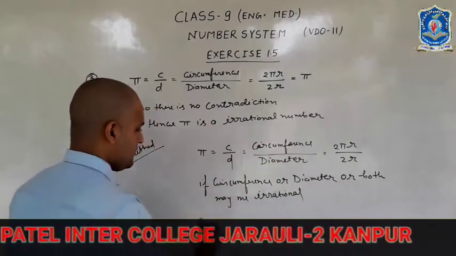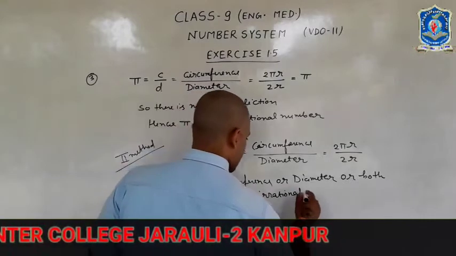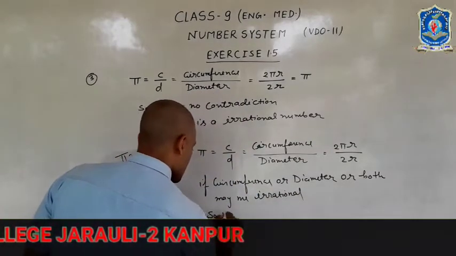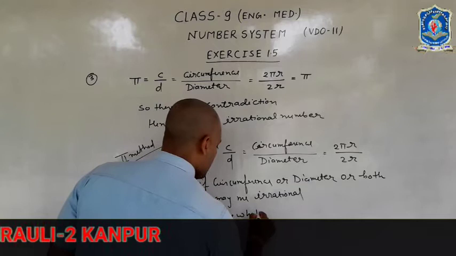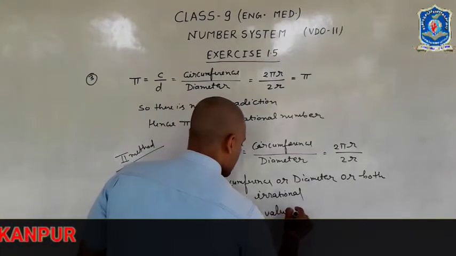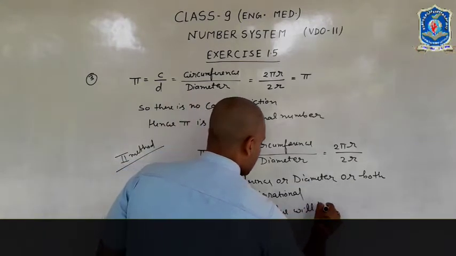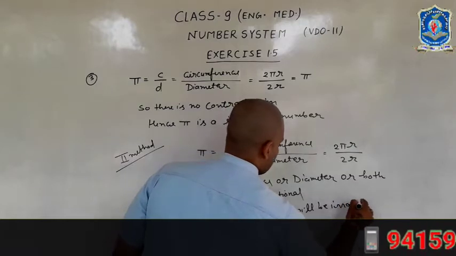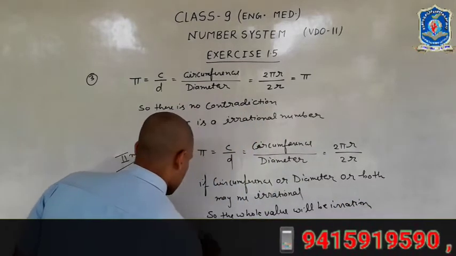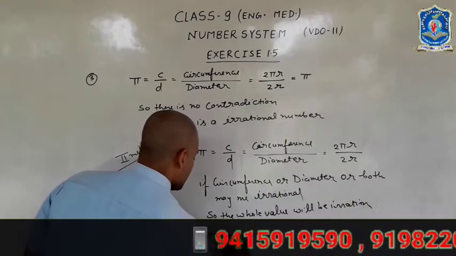So the whole value will be irrational. So there is no contradiction.